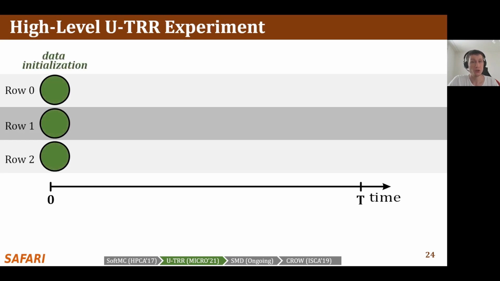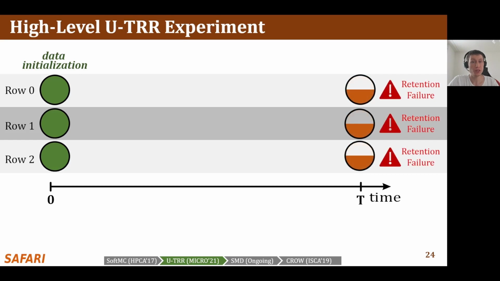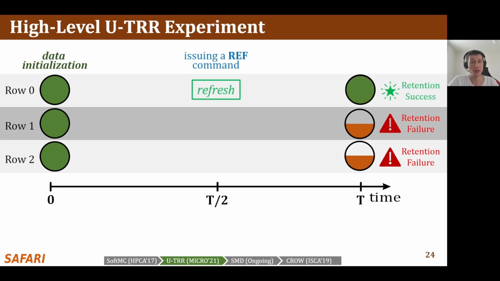At time 0, U-TRR initializes the rows to the charged state. If the 3 rows remain closed for T, we expect the weakest cells to lose a significant portion of their charge and observe retention failures at time T. However, if any of the rows get refreshed, for example, when we issue a REF command at time T/2, the refreshed row should contain correct data at time T.